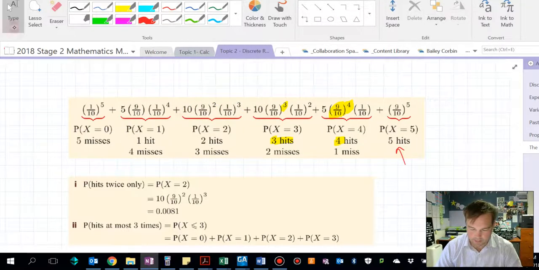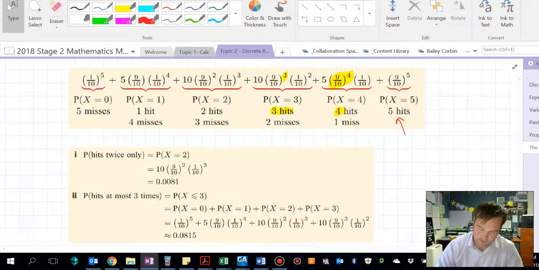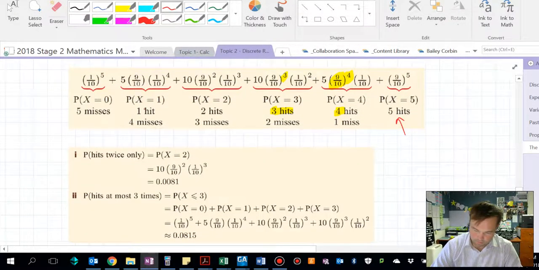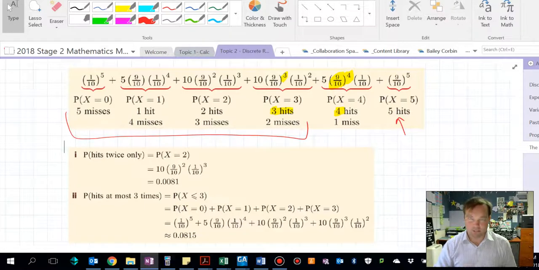And the probability of hitting at most 3 times is the probability of hitting all of those. So the probability of 0 hits, 1 hit, 2 hits, 3 hits, and adding them all up. Now that's quite a pest to do in your calculator by hand. But you could do it, and especially for low numbers of trials, say 3 trials, you'd expect to be able to write that out by hand and solve it by hand.